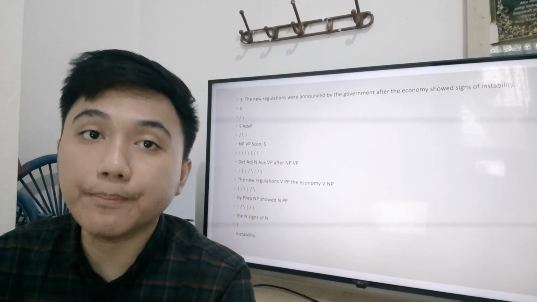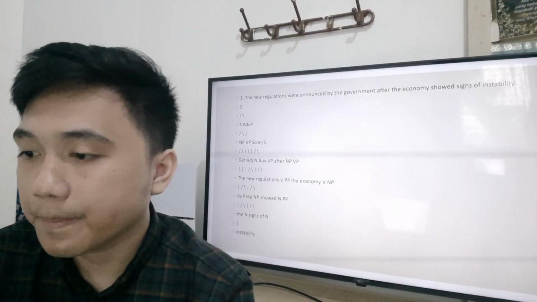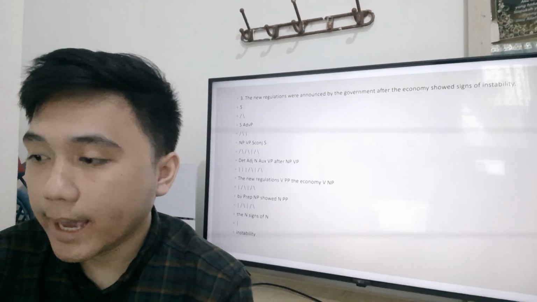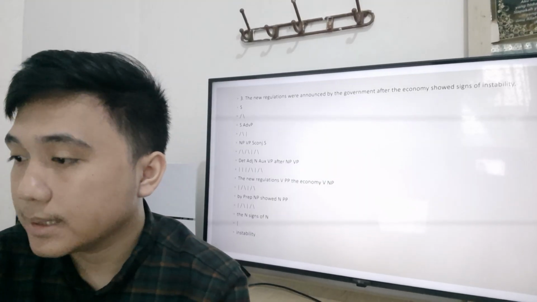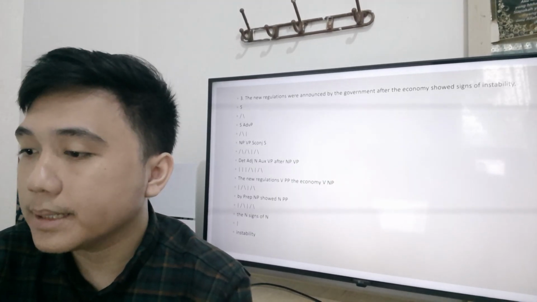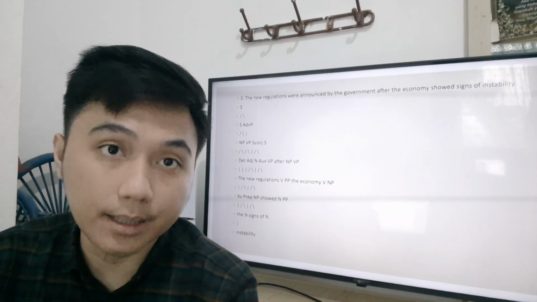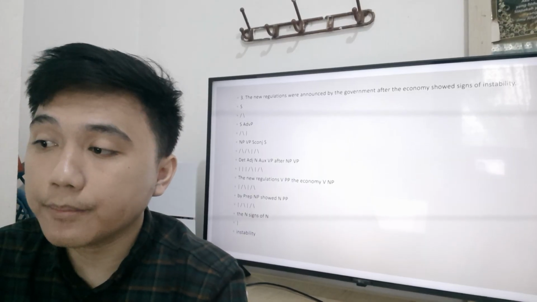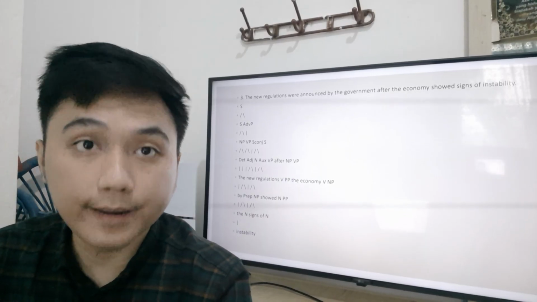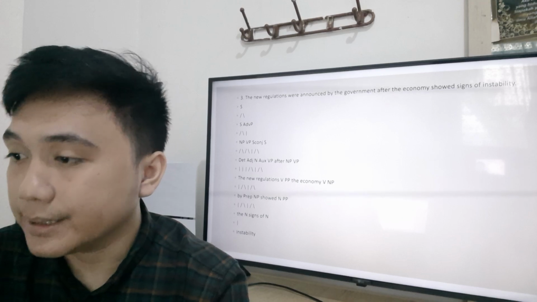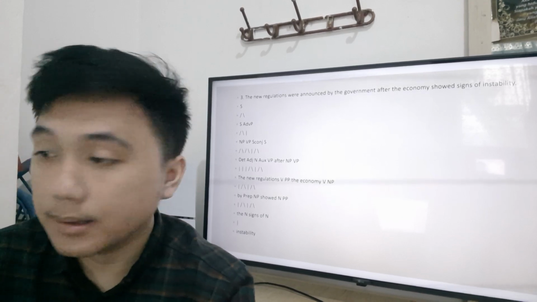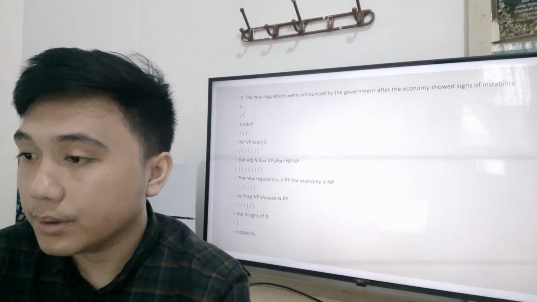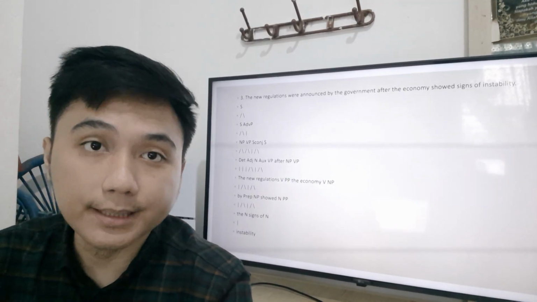signs of instability. The explanation is, this is another complex sentence with a main clause and an adverbial clause, this time introduced by the subordinating conjunction after. The main clause, the new regulations were announced by the government, has the subject, noun phrase, the new regulations, with a determiner the, and an adjective new, modifying the noun regulations.